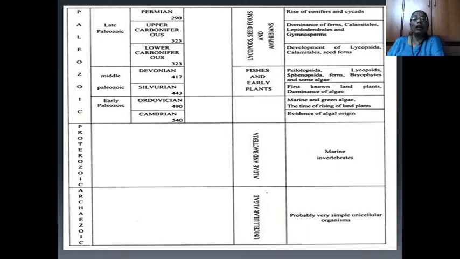Then the Proterozoic era: in that era, algae and bacteria along with marine invertebrates show their dominance. In the Archeozoic period, unicellular algae, very simple in form, show their existence on earth.